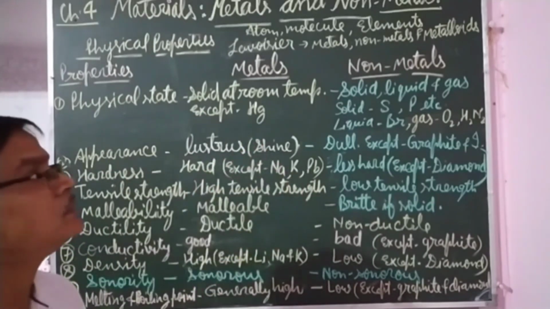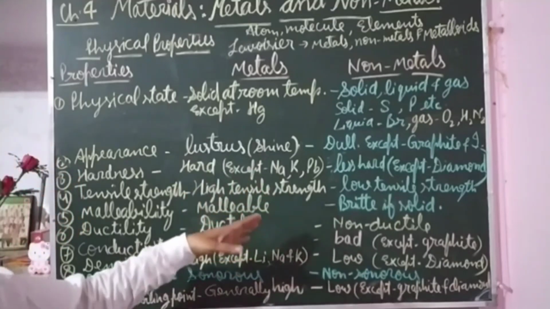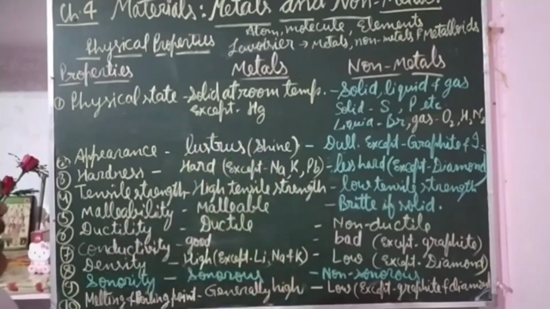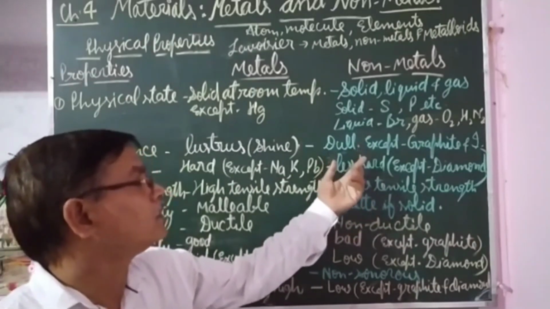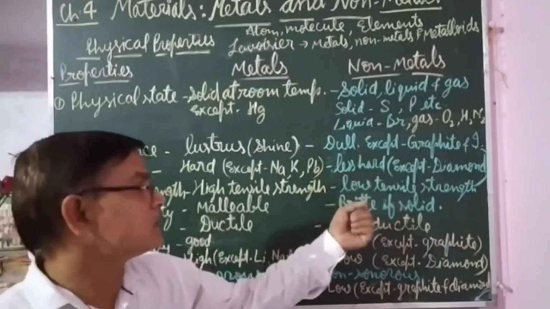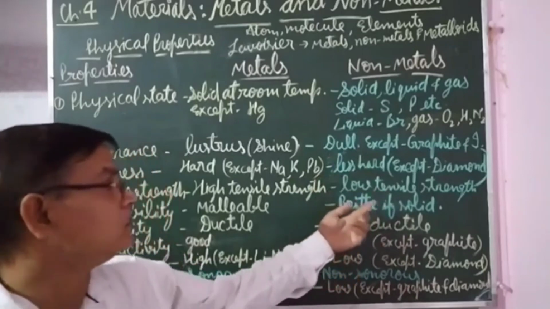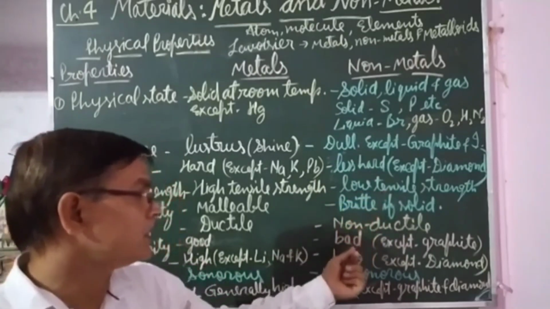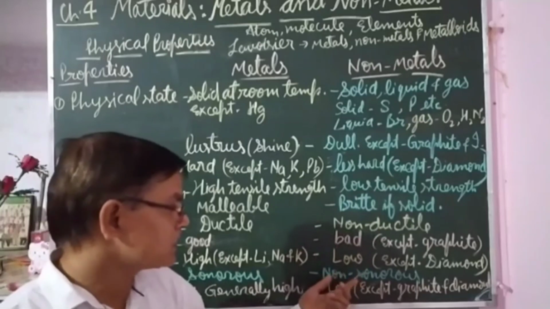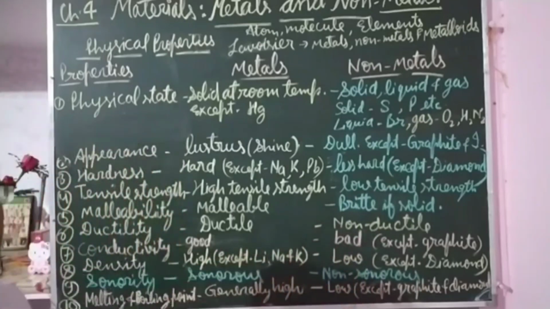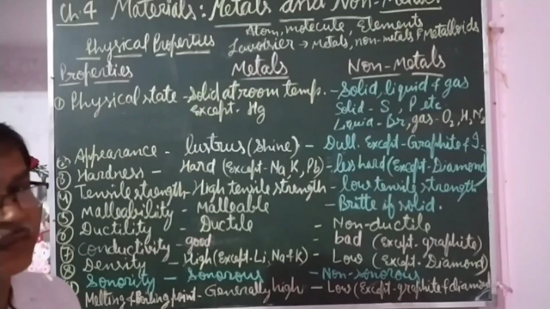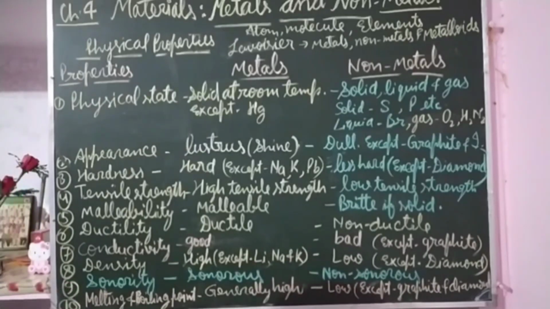In non-metals, you can define just the opposite of this: the materials which are dull in appearance, means they do not have luster, less hard, low tensile, brittle, bad conductors of heat and electricity, non-sonorous, and they are electronegative, means they produce negative ions by gaining electrons. So they are called non-metals.